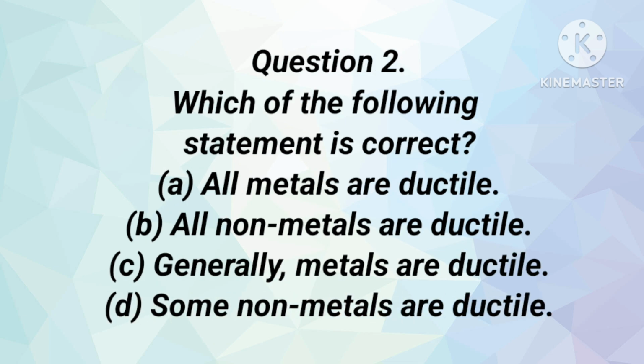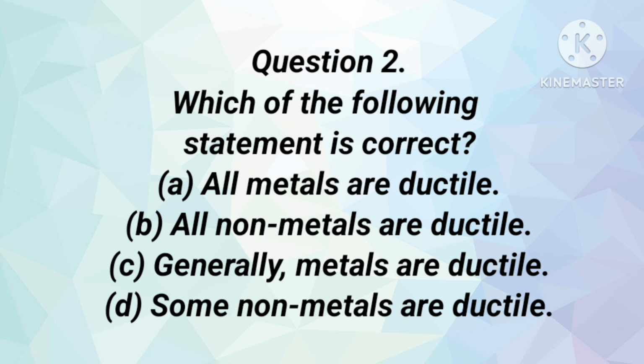Second question, which of the following statements is correct? All the metals are ductile. All non-metals are ductile. Generally, metals are ductile. Some non-metals are ductile.